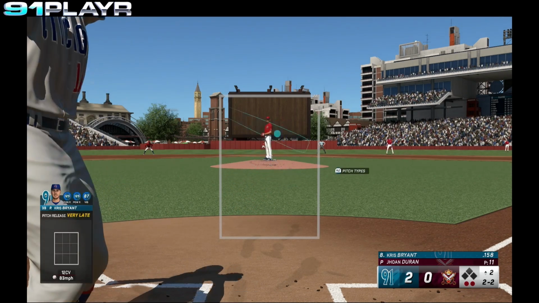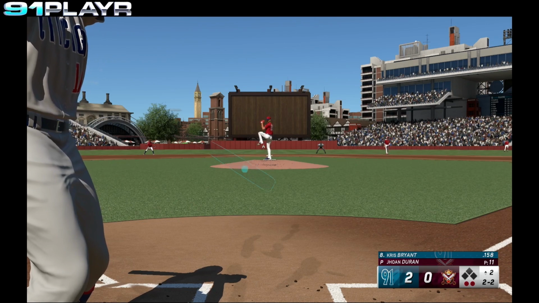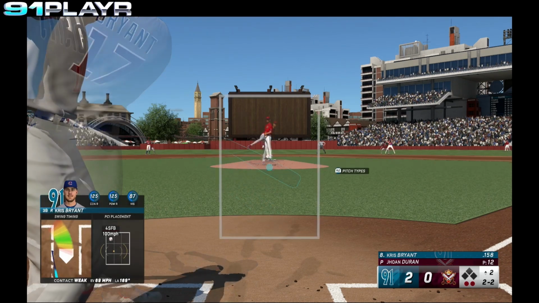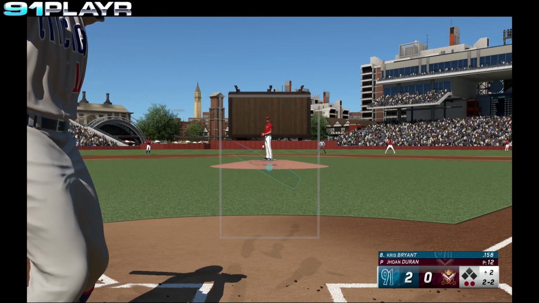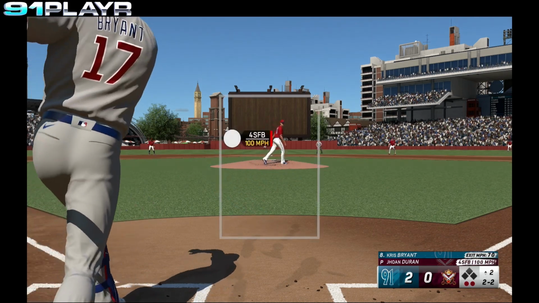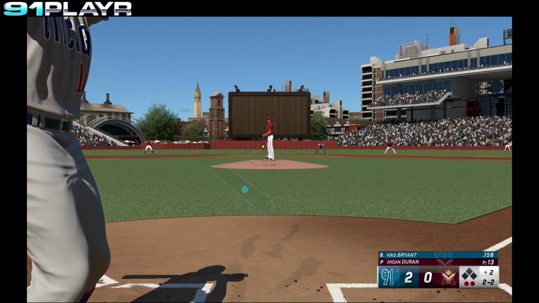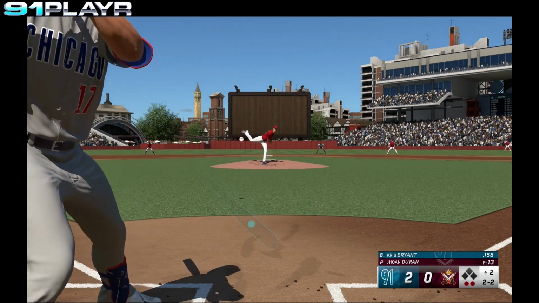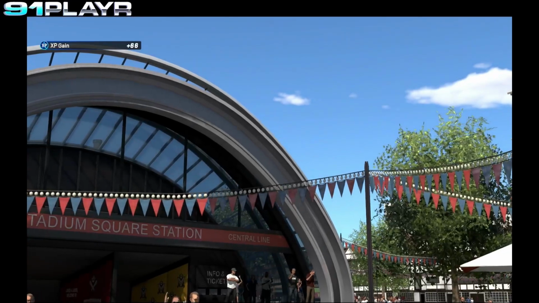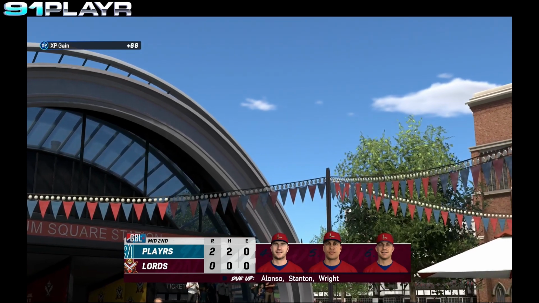Ball low. 2-2's the count. Bryant fouls that pitch away. 2-2 still. Fouled away again. 2-2. We'll do it again. Swing and a miss. Bryant down on strikes. Cubs do nothing. The Lords coming up.